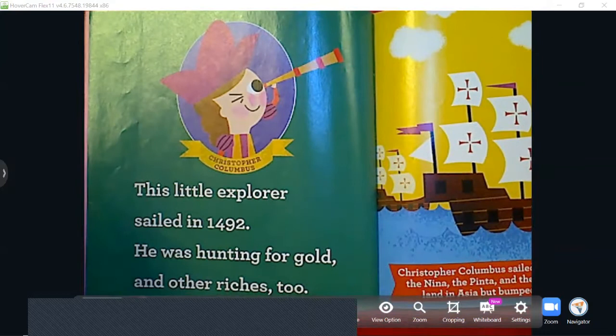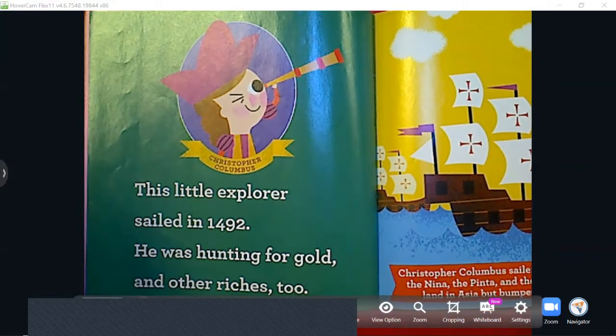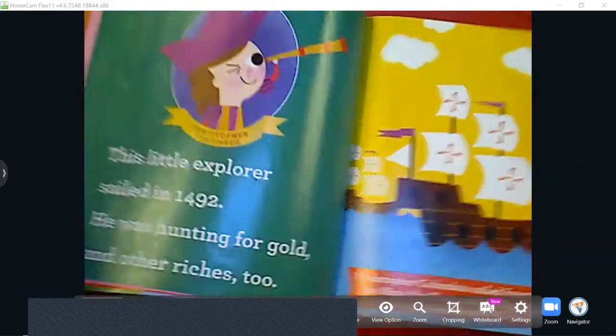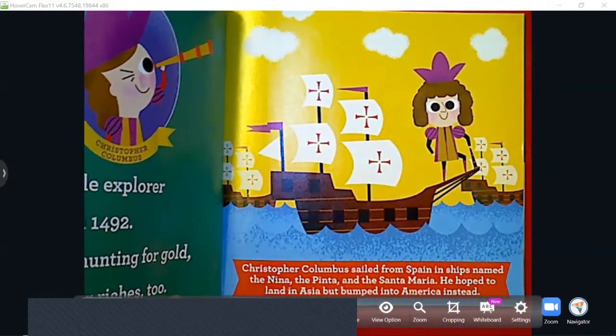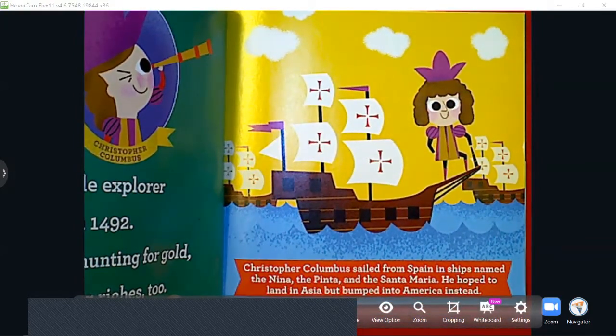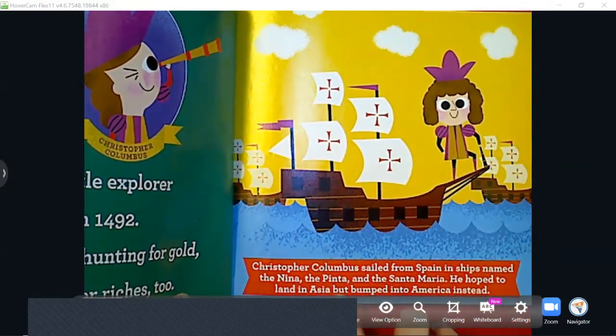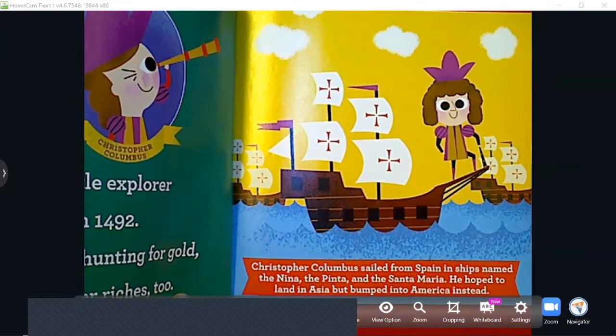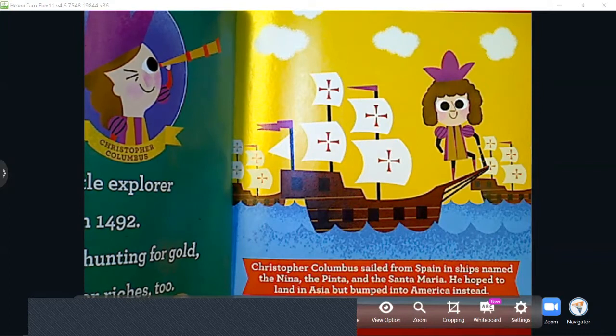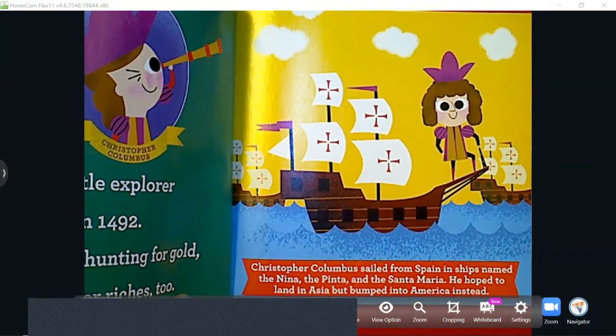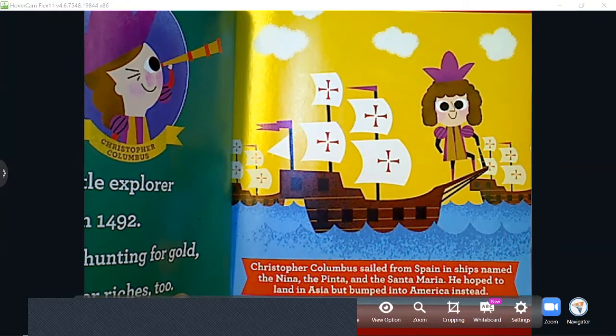This little explorer sailed in 1492. He was hunting for gold and other riches too. Christopher Columbus sailed from Spain in ships named the Nina, the Pinta, and the Santa Maria. He hoped to land in Asia, but bumped into America instead. He actually thought that he was going to Asia, but he ended up in America because a long time ago, people thought the world was flat. They didn't know it was a sphere, like a circle, and so they didn't realize that it would go around and that there were other continents there.